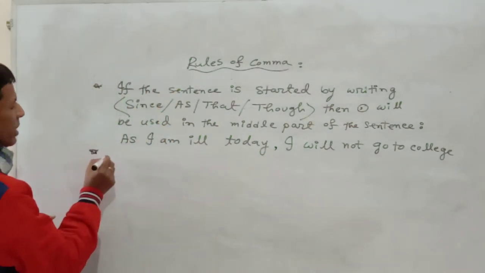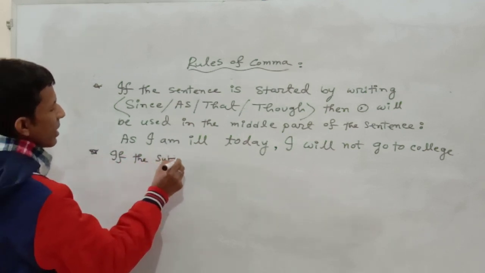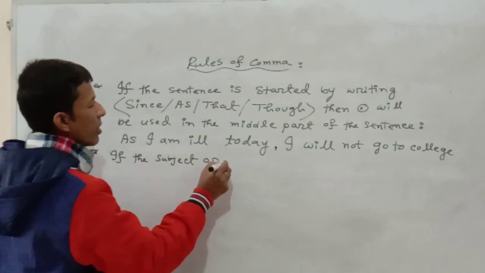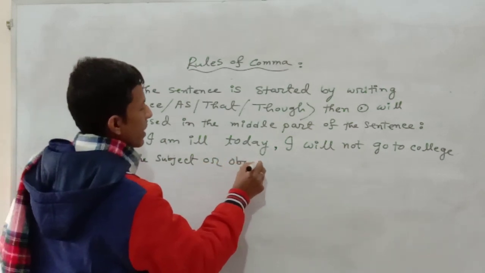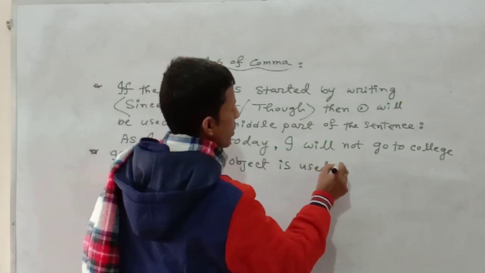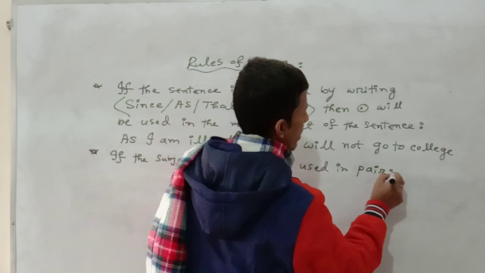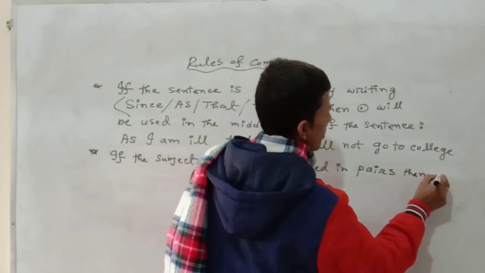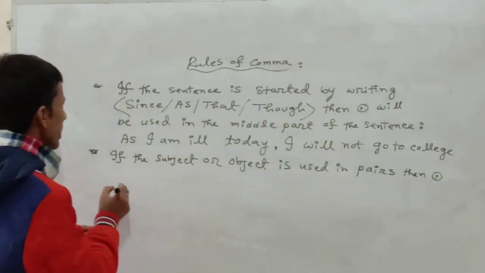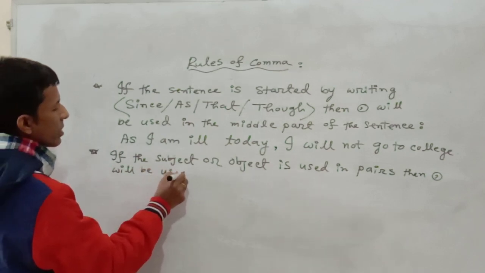In the next rule, if the subject or object is used in pairs, then a comma will be used.